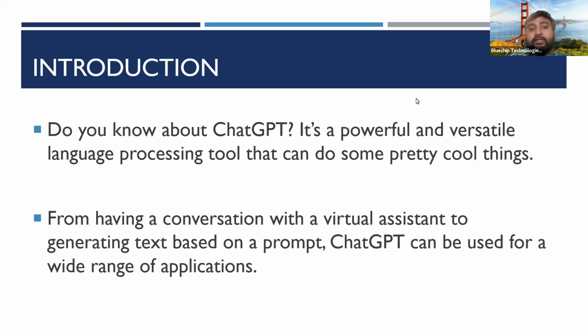The only thing is you need to specify what you want, because if you don't ask the question correctly, ChatGPT cannot provide that. It's like asking a friend. If you want something from your friend or your colleague, you need to ask specifically: I need this specific document, I need this project proposal, and I need this format. You need to specify to your friend, right? Similarly, in ChatGPT also you need to specify. If you are not specifying the requirement you need, what kind of specific document you need, you don't get that, because ChatGPT cannot read our minds. It can only understand what we provide, and it can provide the answer for that.